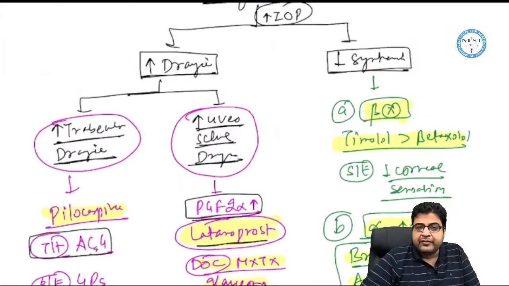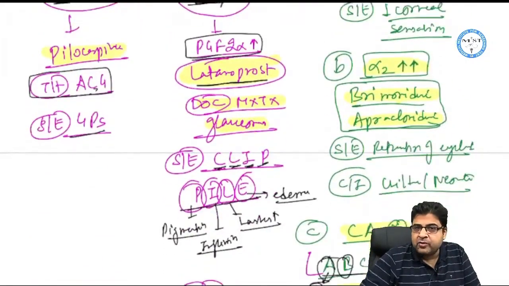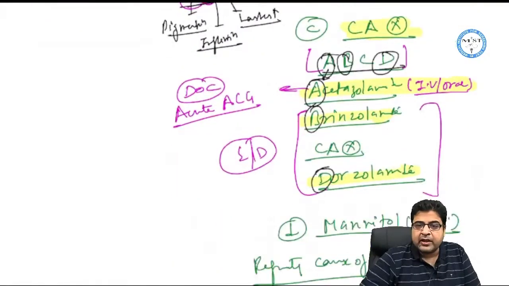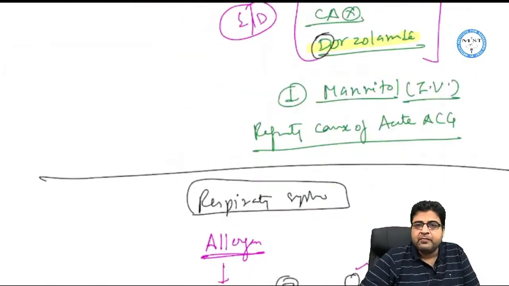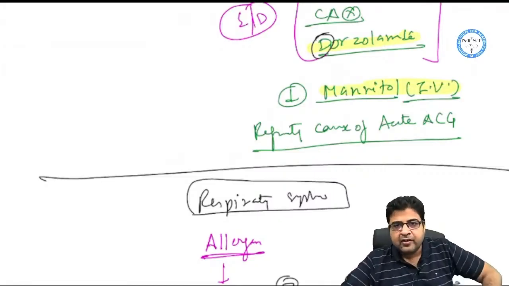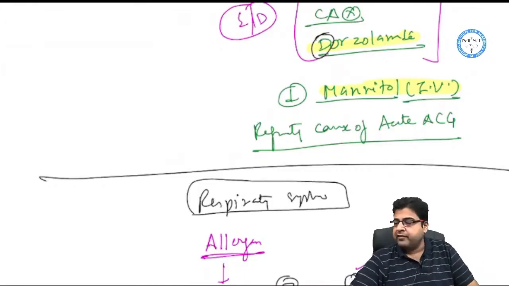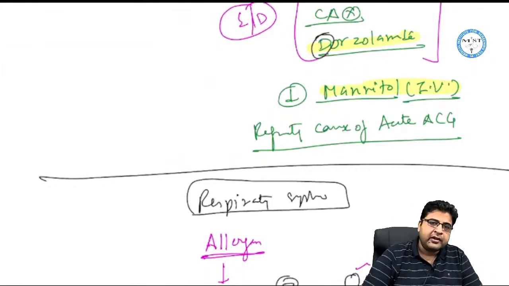So medicines which can reduce the aqueous humor synthesis: one is beta blocker, second is alpha-2 agonist, third is carbonic anhydrase inhibitor, and the fourth is mannitol. Now mannitol is a drug which is always given by IV route, and it is given for refractory cases of acute angle closure glaucoma.